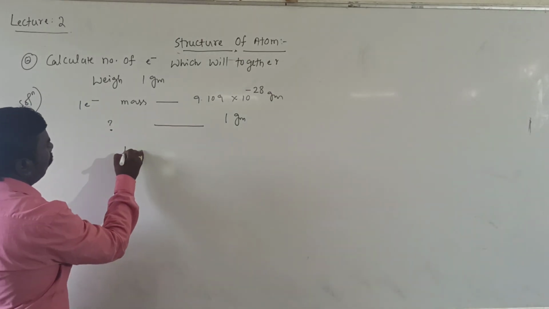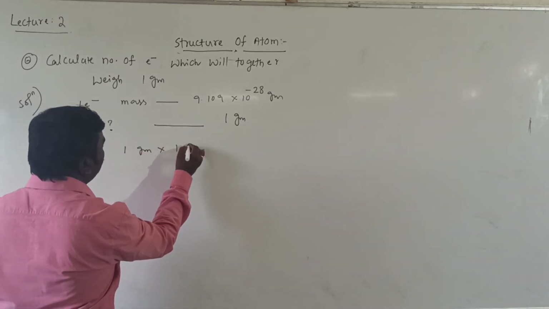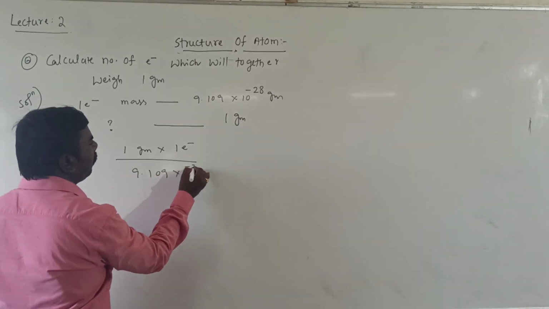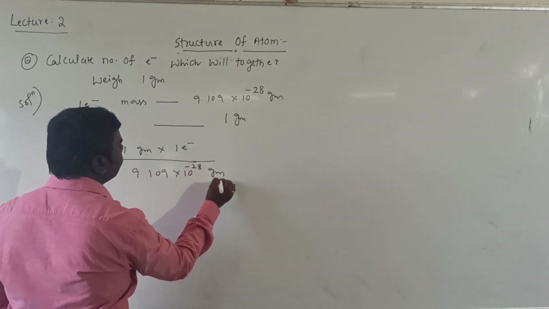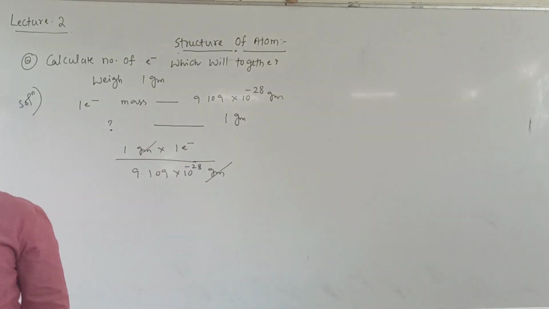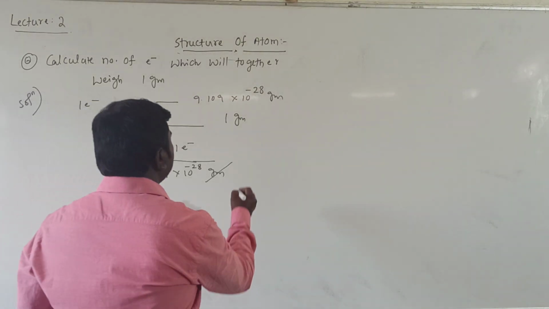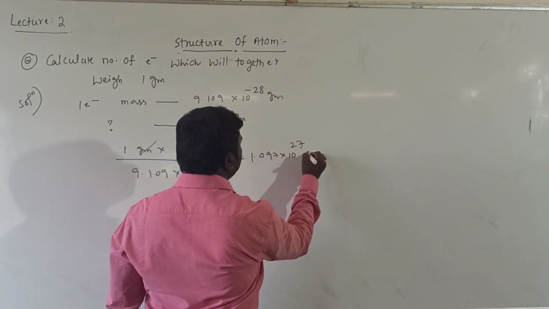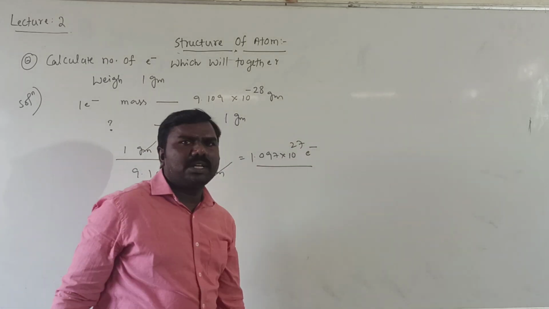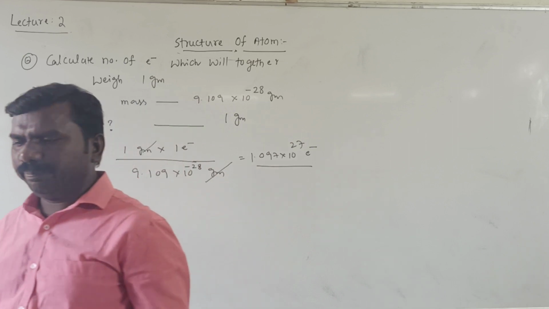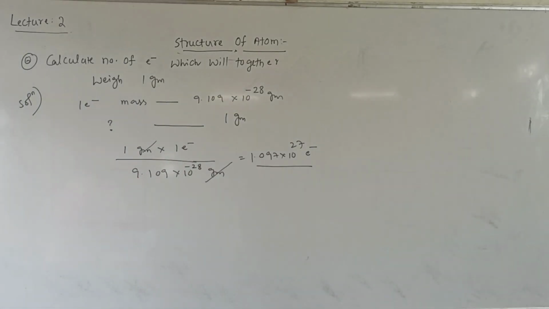Then obviously, 1 gram × 1 electron / 9.109 × 10^-28 grams. Grams cancel, you get electrons. If you solve this, you get 1.097 × 10^27 electrons present in 1 gram of electrons. Simple question solved.